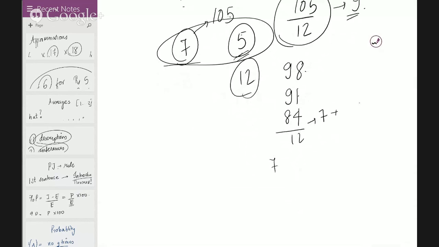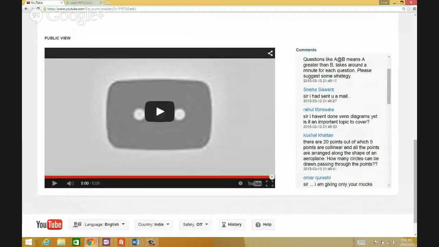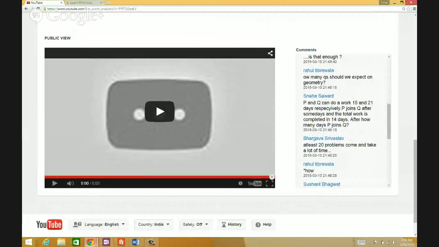Okay, so I have 7 now, subtract 12 again, 7 again, so I have 77, and then subtract 7 again, I have 70, and subtract 7 again, 63, and subtract 7 again, 56. Okay, and then subtract 7 again, 48, and I think this is done, because this is 4 days and must be the 10 days out there. Okay, that's how it's done. All right, so that's precisely the point.